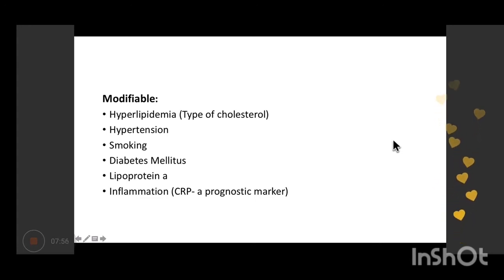New studies have found that the levels of C-reactive protein can be used to prognosticate the patient as well. In patients who have already been diagnosed with IHD, we can check the CRP levels from time to time, and based on the levels, the prognosis becomes good or bad. Increased levels of CRP are associated with a worse prognosis. Obviously smoking is another risk factor. Then there is diabetes mellitus, and lastly we have lipoprotein A.